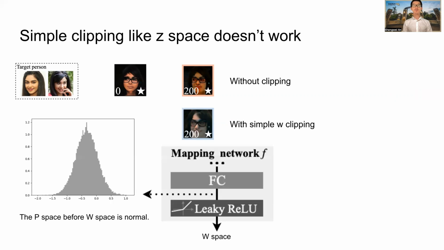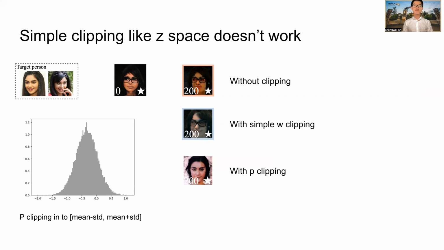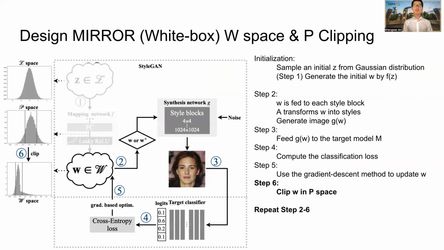So let's go back to the space before the last leaky ReLU layer of the mapping network. It's called P space and it's normal. Now we can apply the clipping in P space to get a better result. Put them together and we have a better design of MIRROR. The difference is highlighted. So we added step 6, where we clip W in the P space and repeat steps 2 to 6.